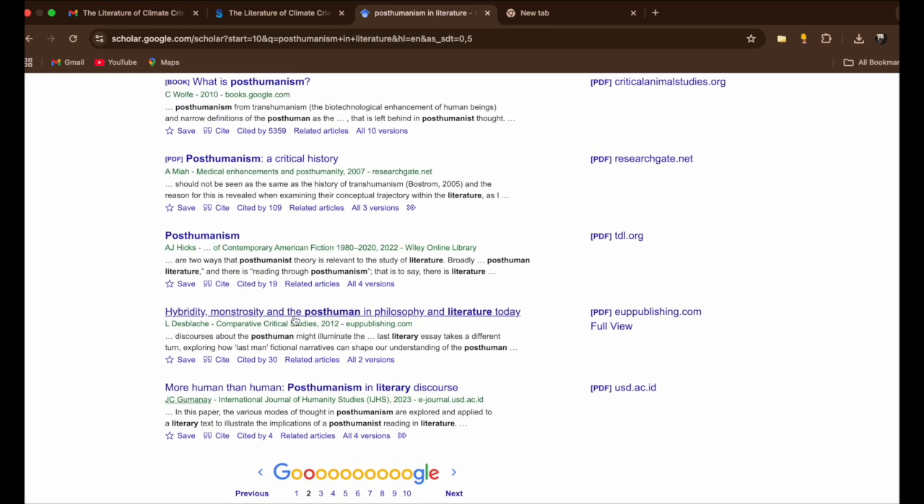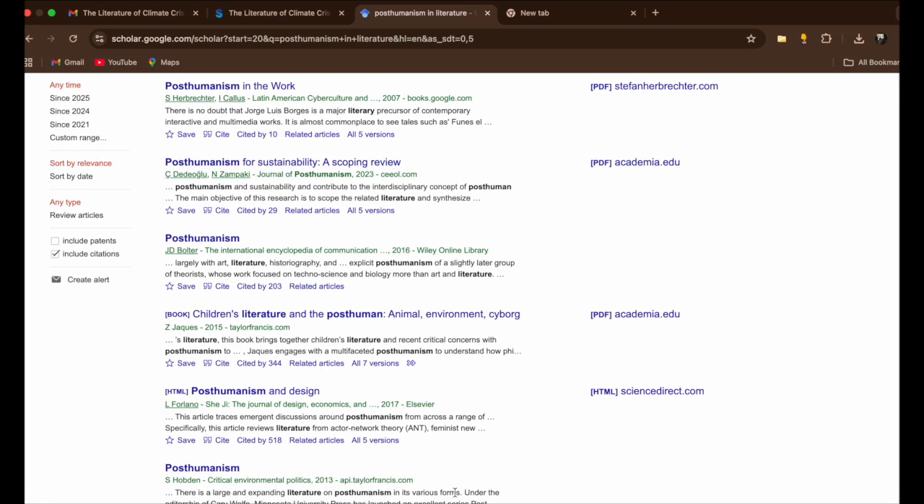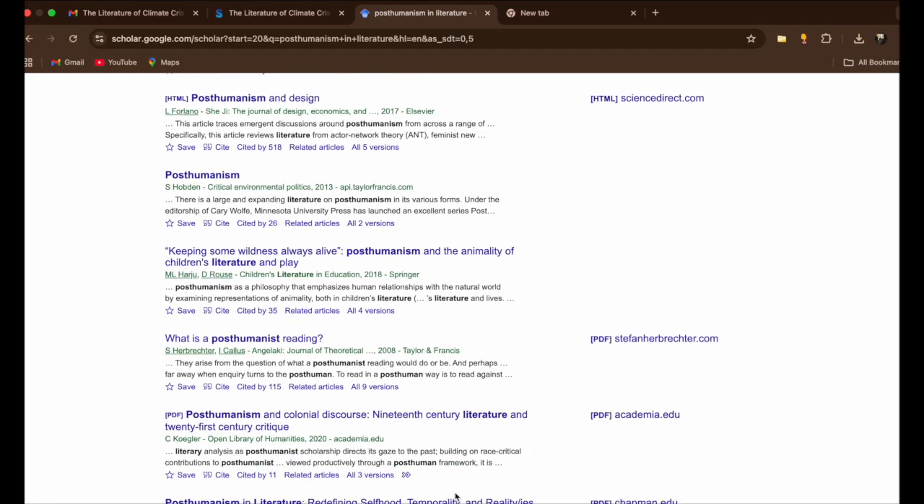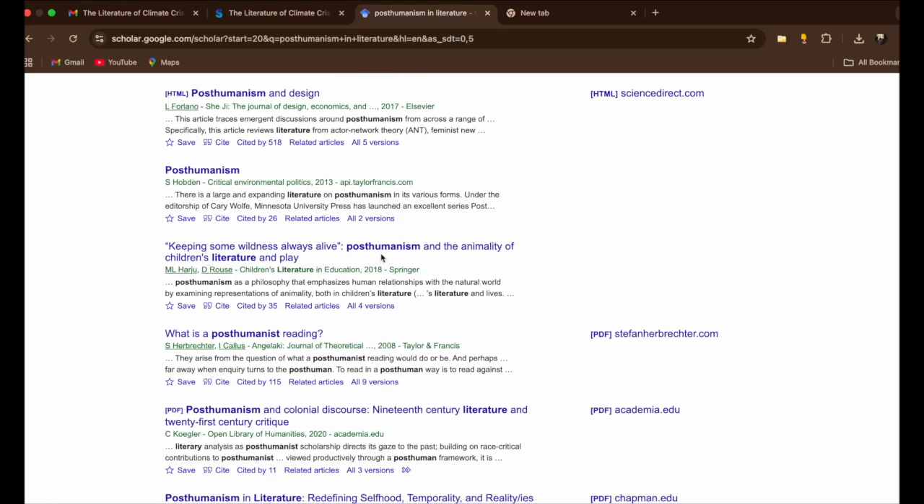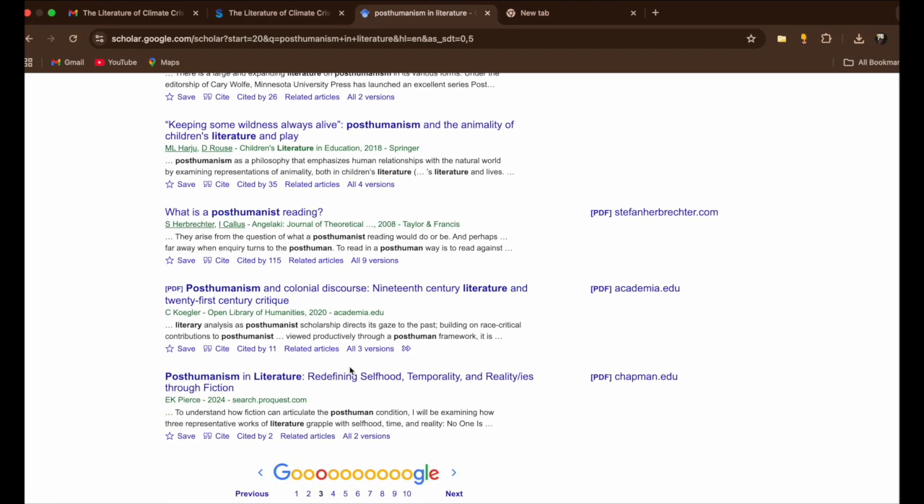Then hybridity, monstrosity, and post human in philosophy and literature today. More human than human, post humanism in literary discourse. So you can see multiple PDFs, you'll get PDFs for most of the papers. Keeping some wildness away, like post humanism and animality of children's literature and play. What is post humanist reading? Redefining self with temporality and realities through fiction.